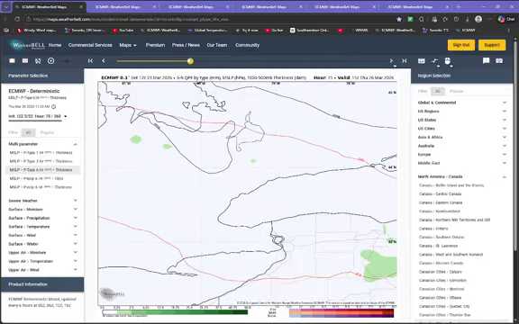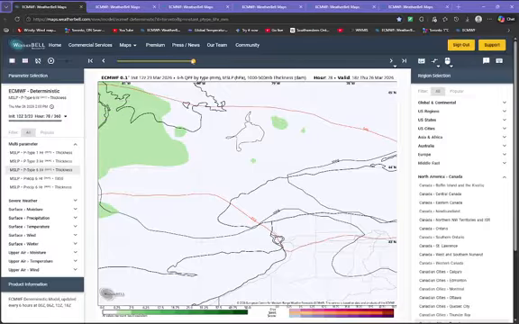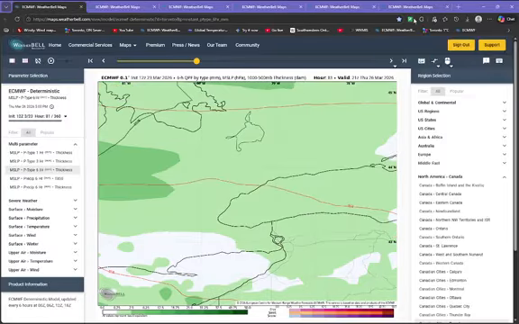Let's go to 11 a.m. There is nothing else. 2 p.m. There is something. Owen Sound, Wiarton, Hanover. It's gonna get some 0.25 millimeters of rainfall. Let's go to 5 p.m.